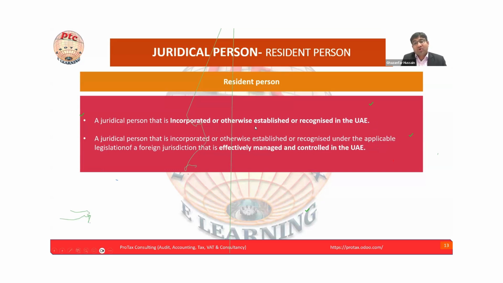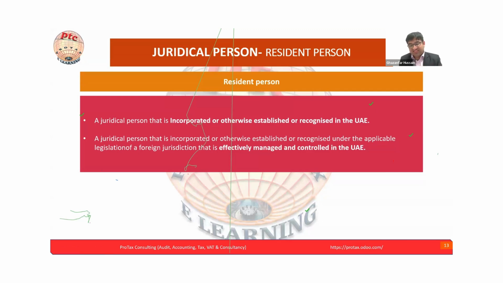Then another point is the place of effective management. Mostly people are not familiar with this point. The company may be established in another part of the world, maybe UK, Bahrain, or any other part, but the operation is running from here. What are the operations?